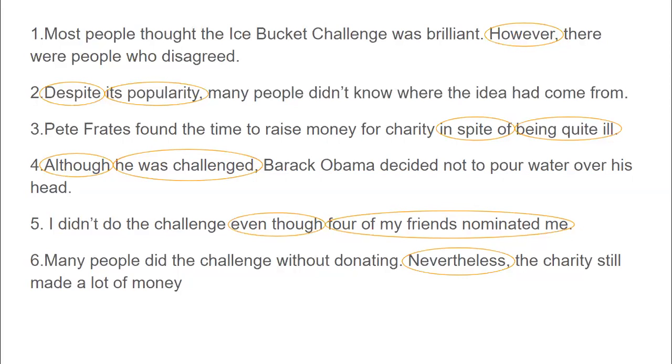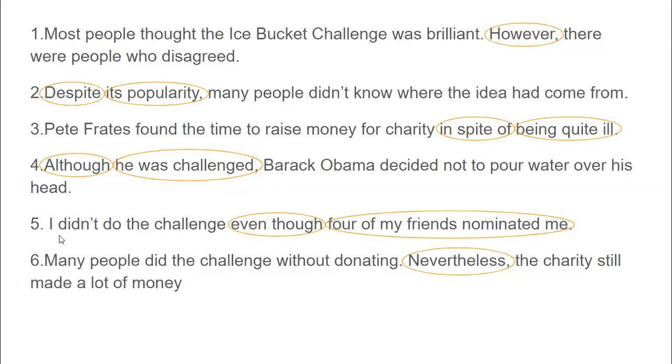but it is separating two different ideas. The second one, it's at the beginning of the sentence. The third one, as you can see, in spite of, it's again at the middle, separating two ideas. The number 4, although he was challenged, it's at the beginning and it is introducing something, but with a comma, we can identify the second part.